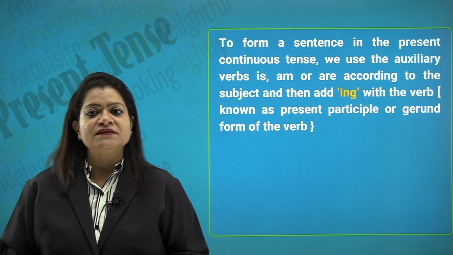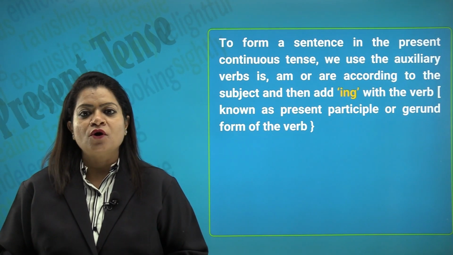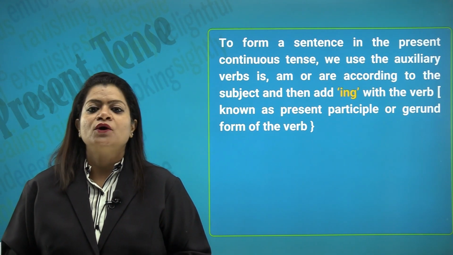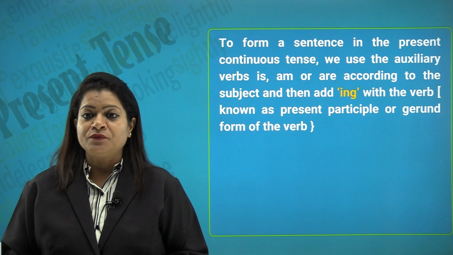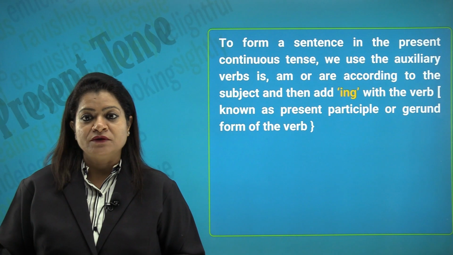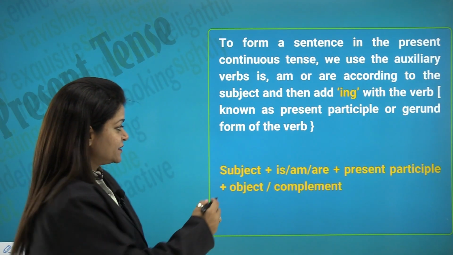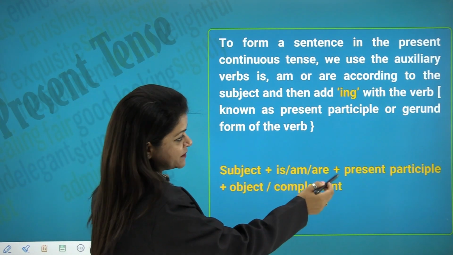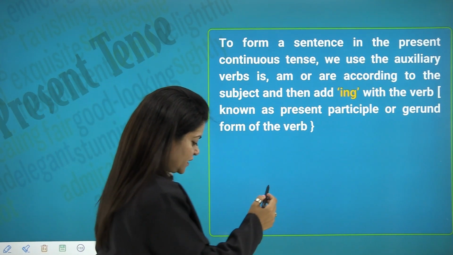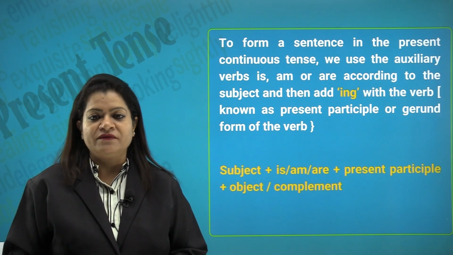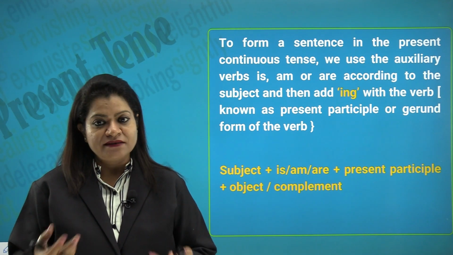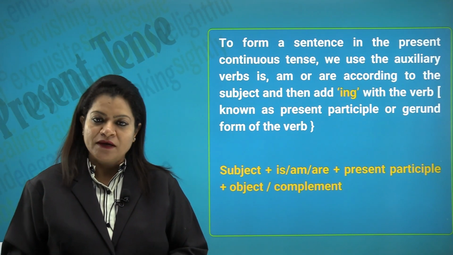So, to form a sentence in the present continuous tense, we use the auxiliary verb is, am or are according to the subject and then add ing to the verb, which is known as the present participle or the gerund. Remember, we studied about gerunds in the non-finite verbs module. So, what happens here? Subject plus is or am or are plus the present participle, which is verb plus ing, the object and the complement. When do we use is? When the subject is singular. When would we use am? When we are talking of I as the subject, and are when we are talking of the plural subject.